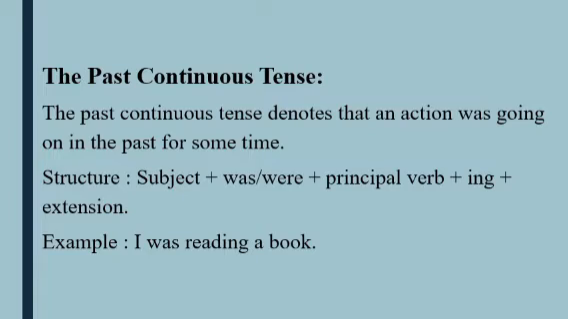Okay, look at the example again. I was reading a book. That means subject will be same, and the auxiliary verb in a present tense, I am using am, and here I have to use was, and reading same to that present form, just main verb and ing, and then extension, nothing else.